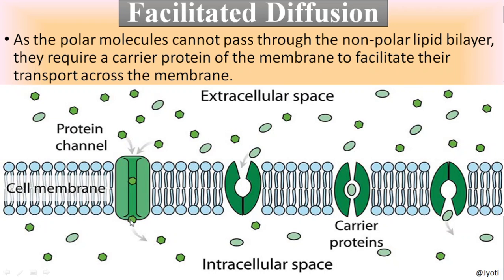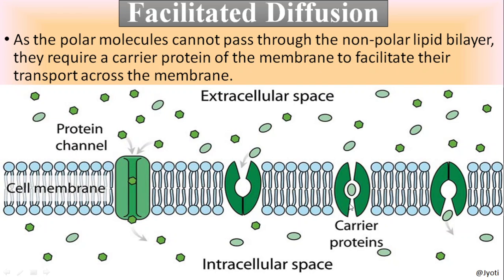As I have told you, one is carrier protein, other is channel protein. So here you can see the protein channel. A transmembrane protein which is present across the membrane forms a channel, so that these particles can be channelized. They will get a specific direction to move into the interior of the cell. So the process of diffusion is facilitated by this protein channel.